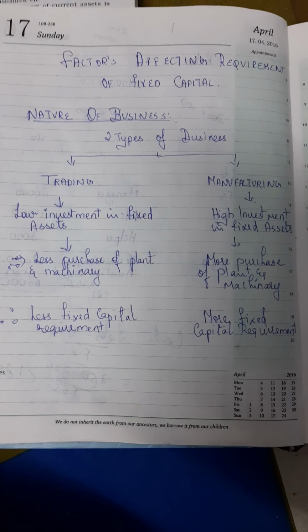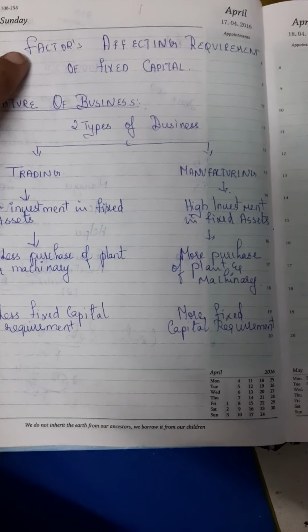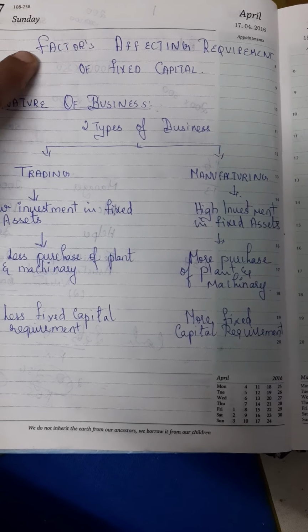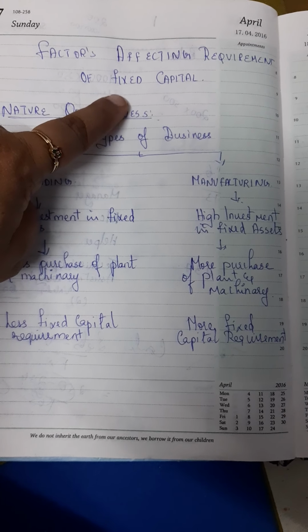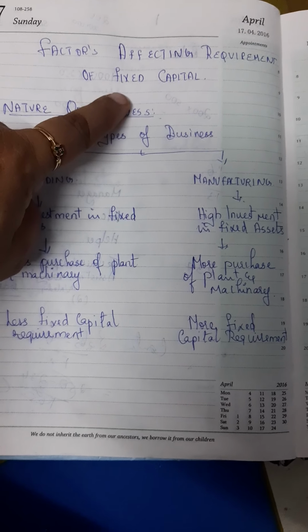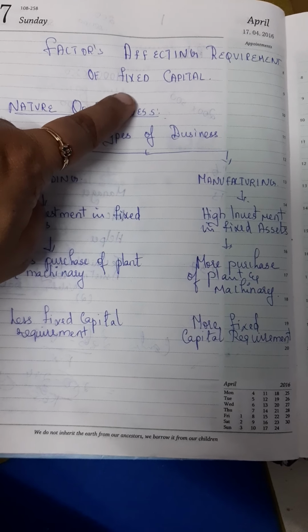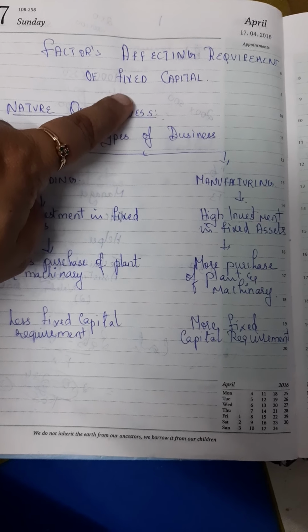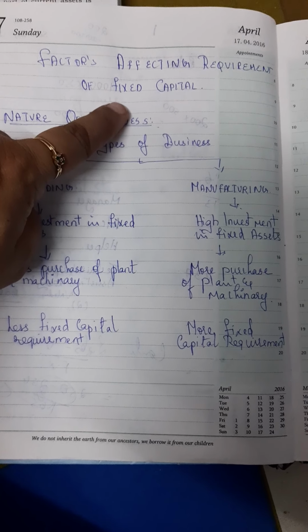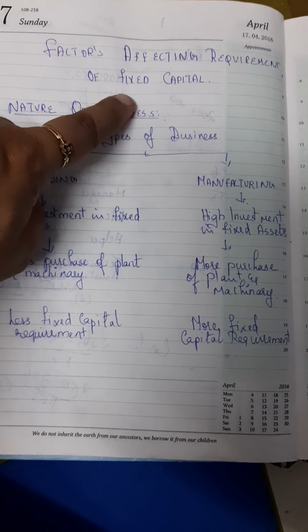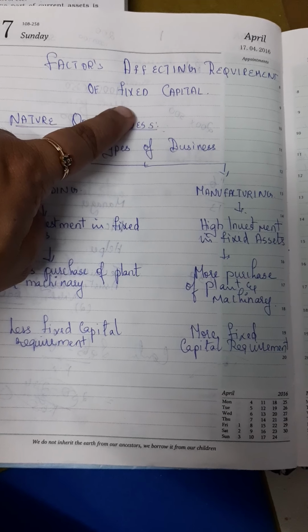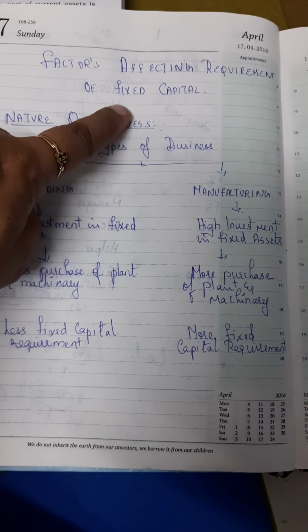Good morning, class. Today we will see the factors affecting fixed capital requirement. What is fixed capital? Fixed capital is that amount that is required to purchase heavy assets. On the balance sheet, the asset side, you have all the assets: plant, machinery, building, land, equipment. All those things come under fixed capital requirement. That means it involves a big amount of money, somewhere in lakhs and crores, right?